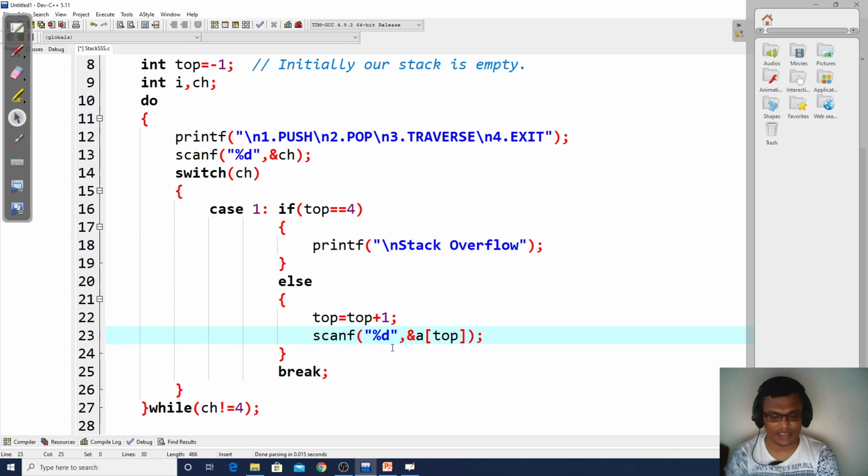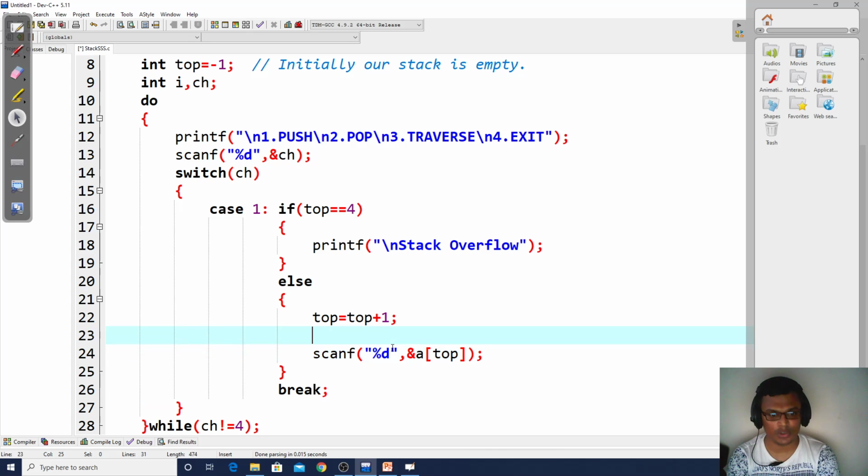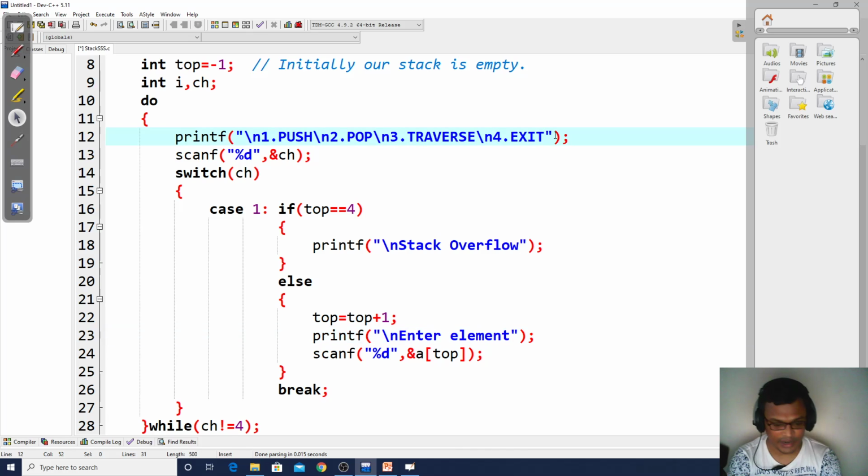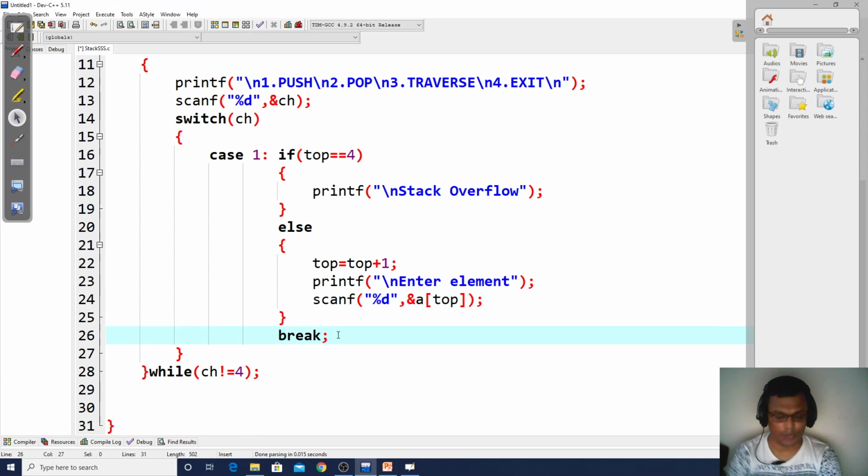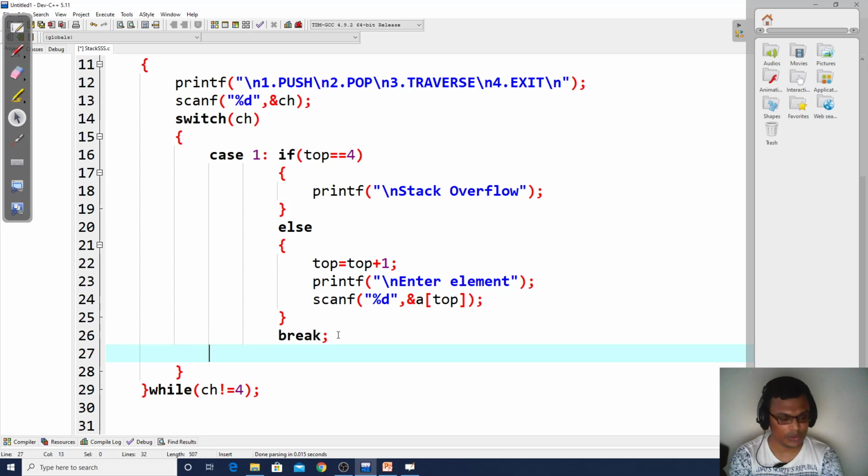Before I scan this, let us write some message to our user that please enter the element, so the user will come to know why that prompt is standing there. So I'll enter a meaningful message here: enter an element. So the user will enter some element and will come out. This will be our case 1.